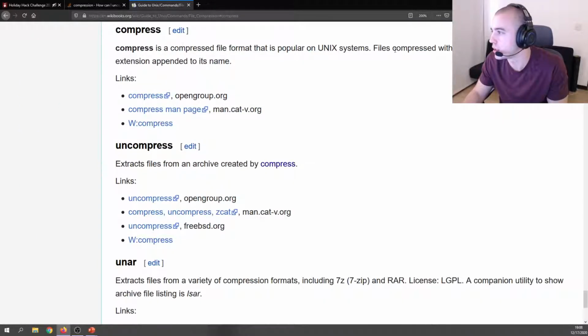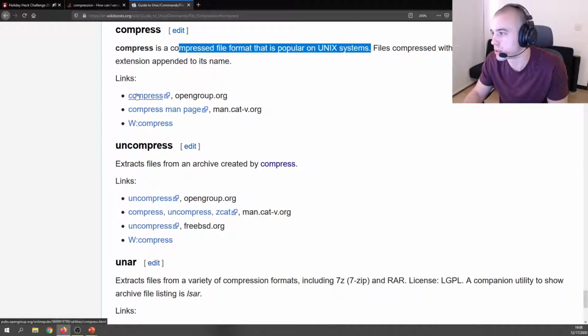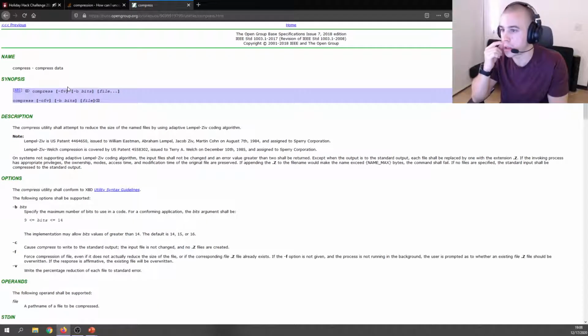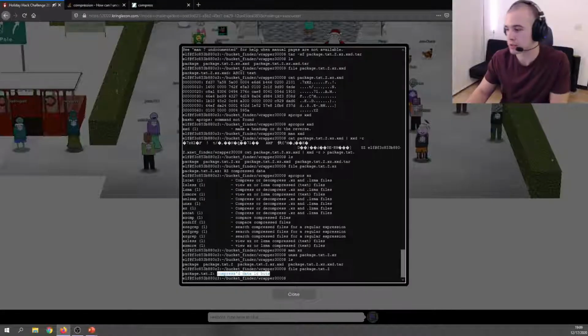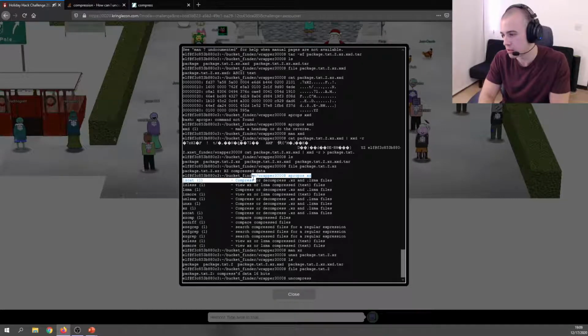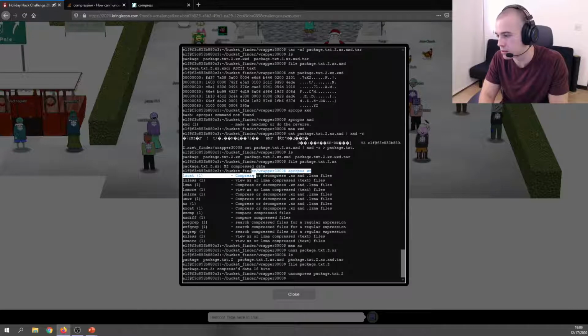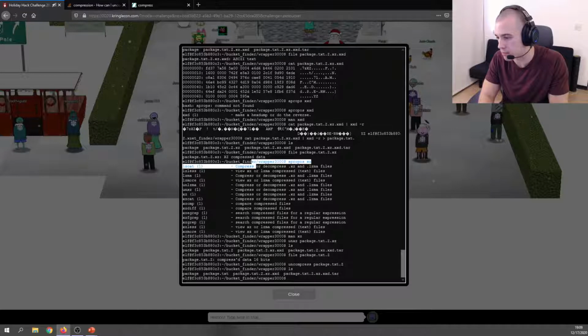Compress will have a .z extension, is a compressed file format that is popular on Unix systems, using the Lempel-Ziv coding algorithm. Cool. So we need to run the uncompress command on package.txt.z, and this might be our last step.